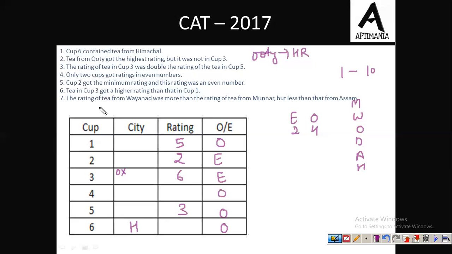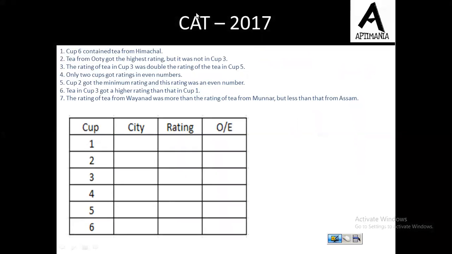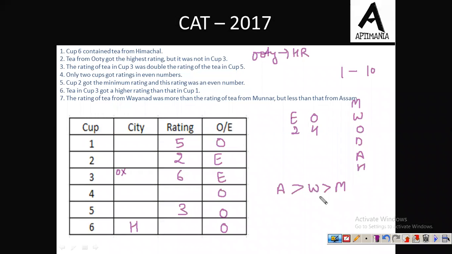So further the information is the rating of T from W was more than the rating of T from M. Fine. तो जो W से rating है that was more than the rating from M but less than A. ठीक है. Okay, so now this is also one of the information that the rating of W was more than that of M but less than A. Fine. So ये भी एक condition थी.